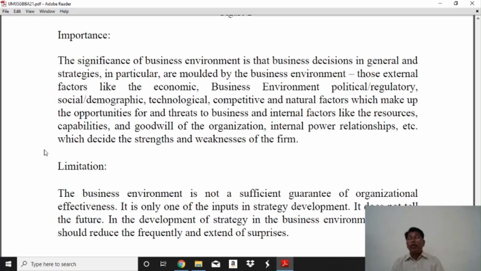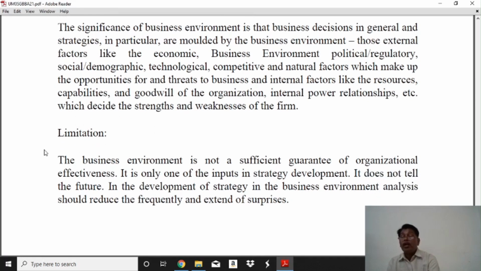The limitation of the business environment: the business environment is not a sufficient guarantee of organizational effectiveness. It is only one of the inputs in strategy development. It does not tell the future. In the development of strategy, business environment analysis should reduce the frequency and extent of surprises. This is the business environment limitation.